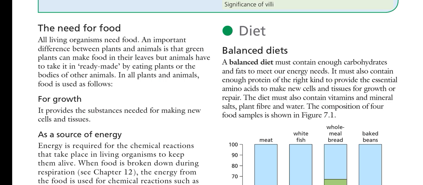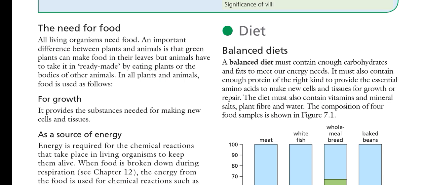The next topic is very, very important. Here we are going to study the balanced diet. It is the diet that contains all the necessary elements for growth, for maintenance, for movement, and all the other activities of the organisms. That is called the balanced diet.